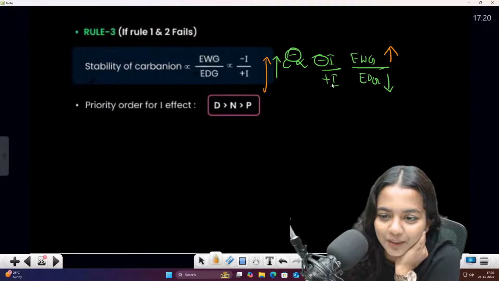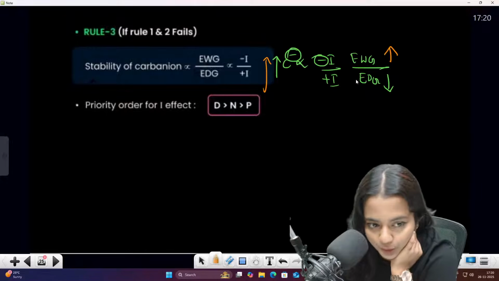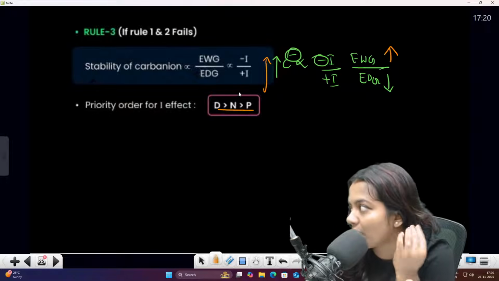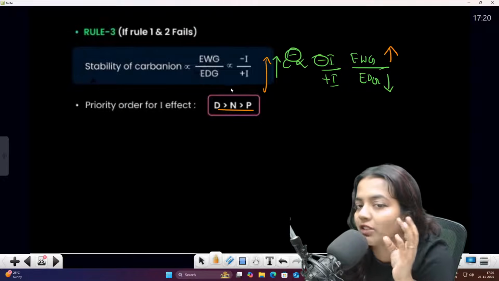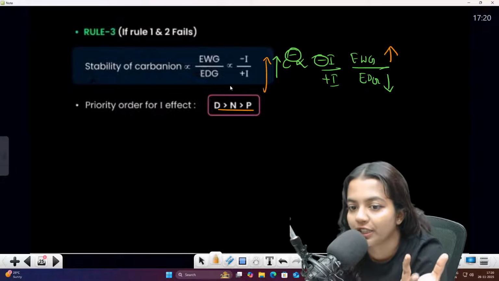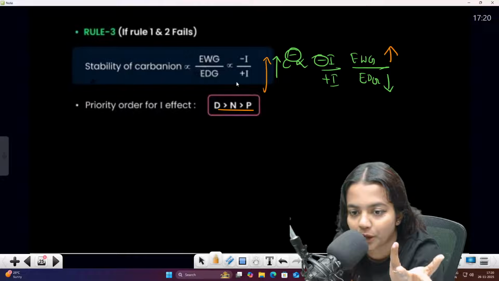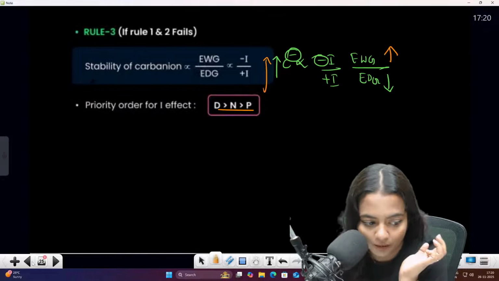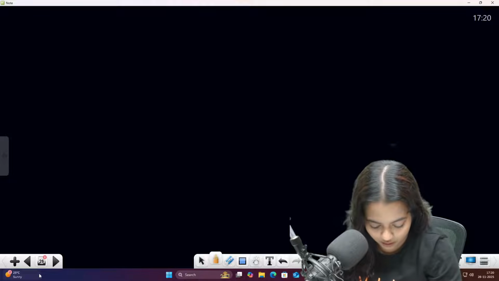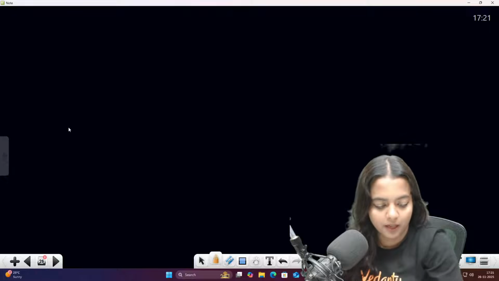So minus I effect, plus I effect, electron withdrawing group, electron donating group. The priority order is also the same thing. If I have the minus I, or more than one effect, the same effect is there, we have to follow the DNP rule: distance, then number, then the power. Shall we do some questions, children? Shall we try them?